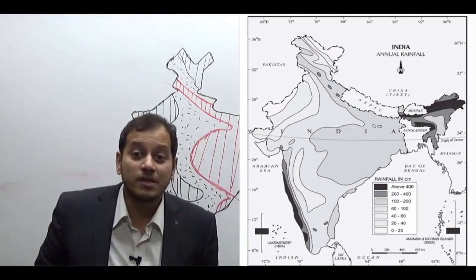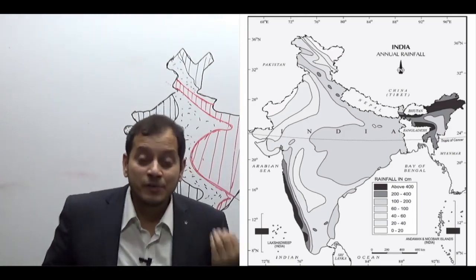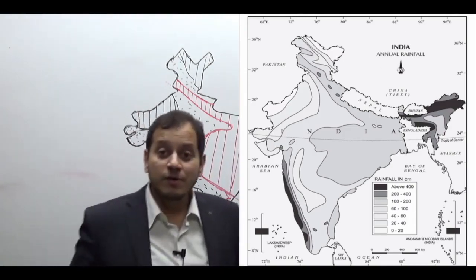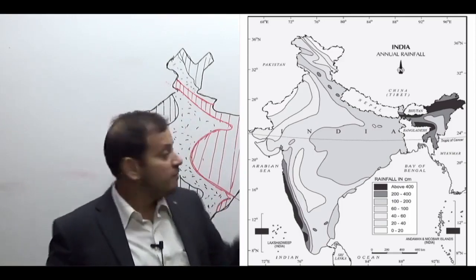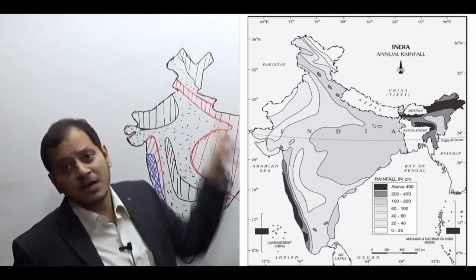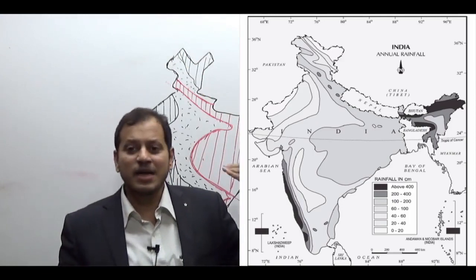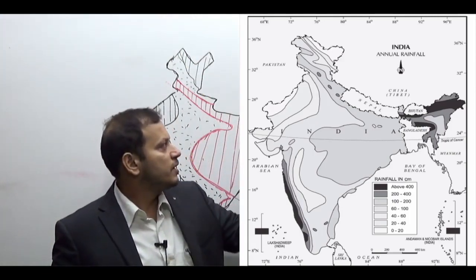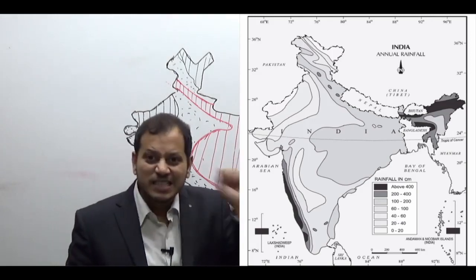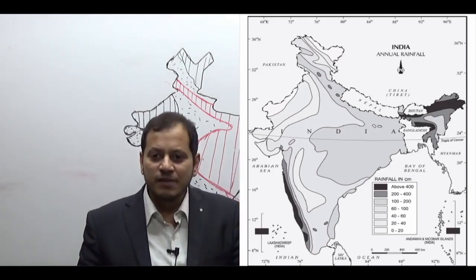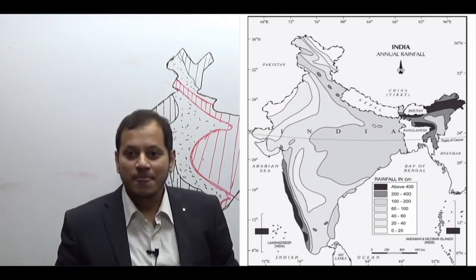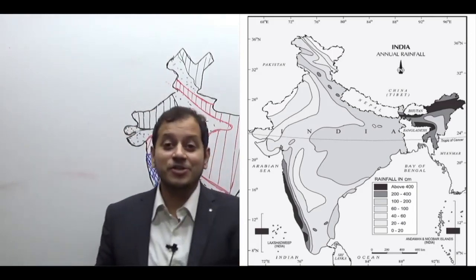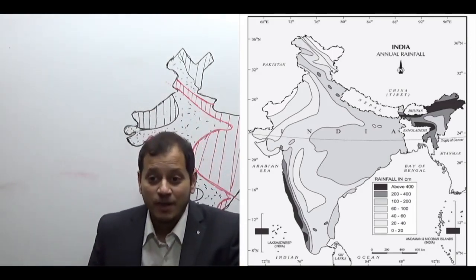So if the question comes, where will you have the region of vegetation from tropical to tundra? Obviously not in Nanda Devi or Karakoram or anything here, because here there is less than 200 centimeters of rainfall. The confusing part is this too. You can see the dark regions here in Arunachal Pradesh. So remember, Arunachal Pradesh area also receives very heavy rainfall. Okay.